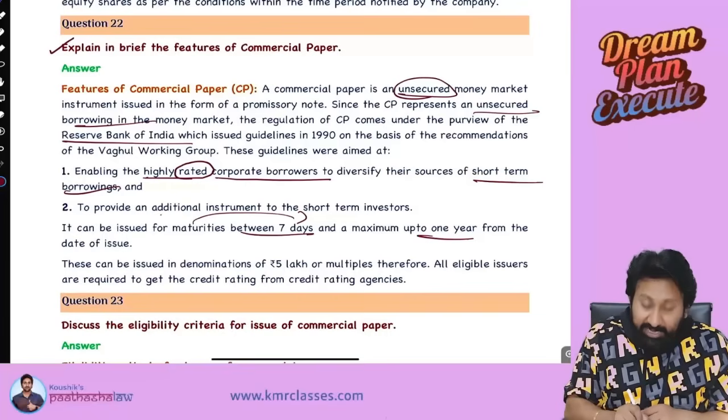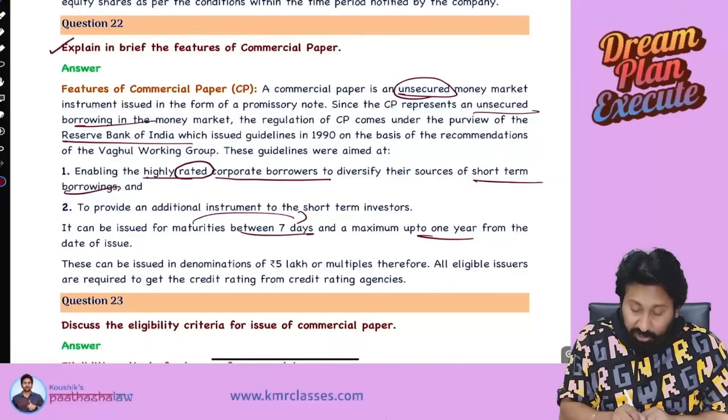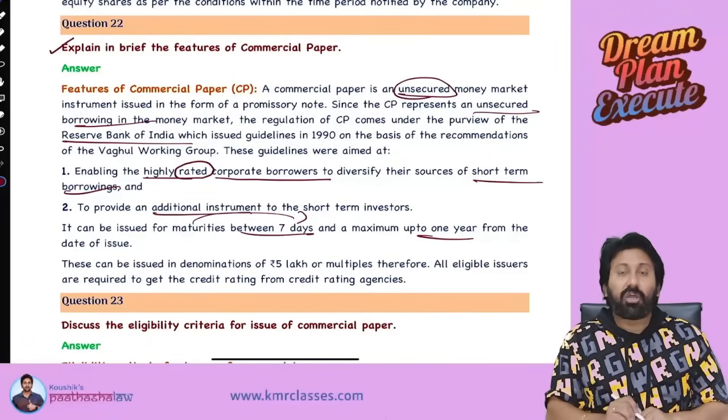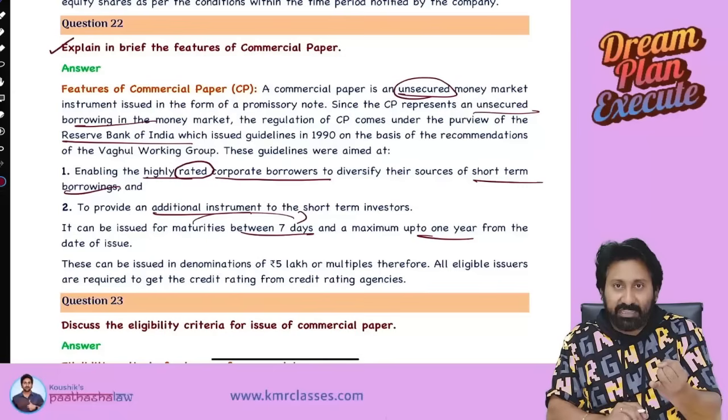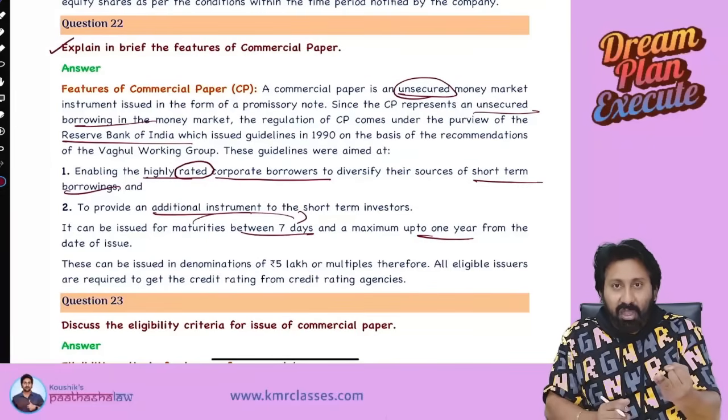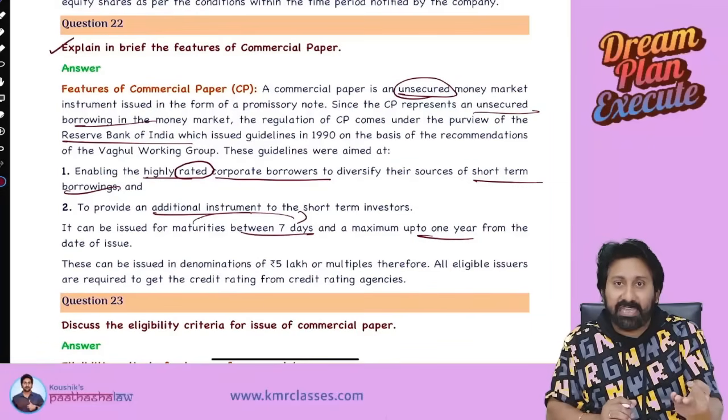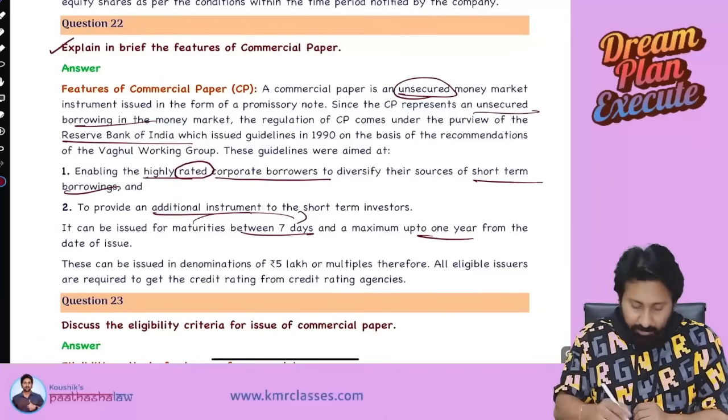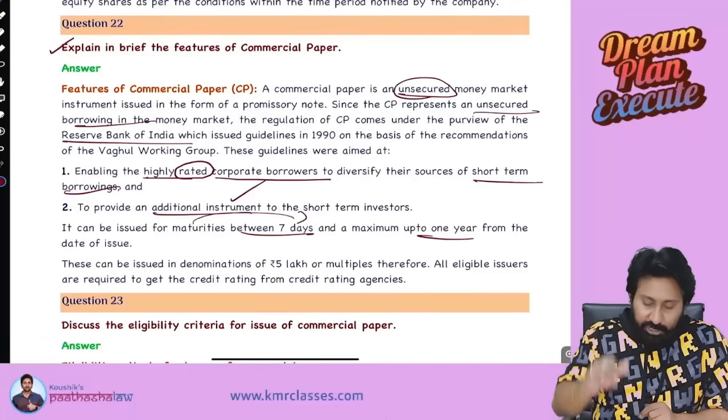Okay, it is not the only source of short-term financing. Additional short-term financing, there are so many things. Trade credits are there, accruals are there, or short-term borrowing from banks is there. Commercial paper is also there. Okay, this is not the only one, this is an additional instrument.